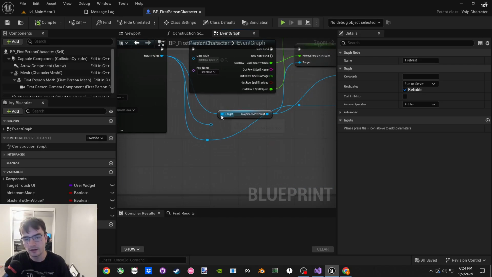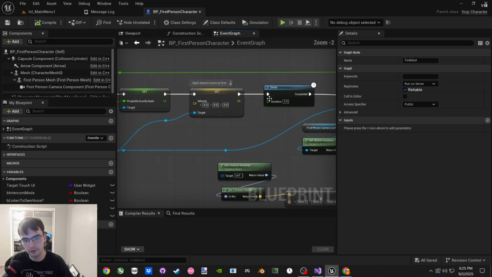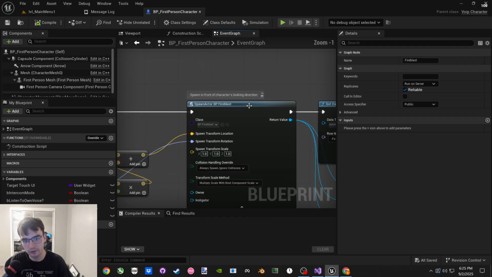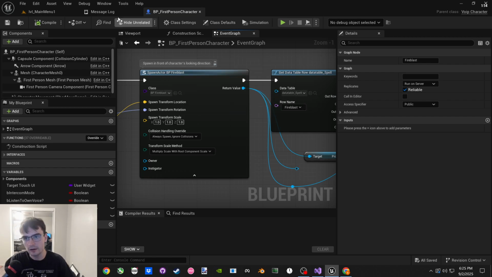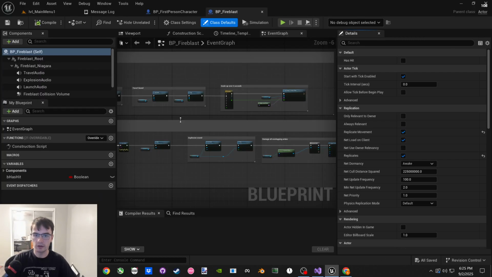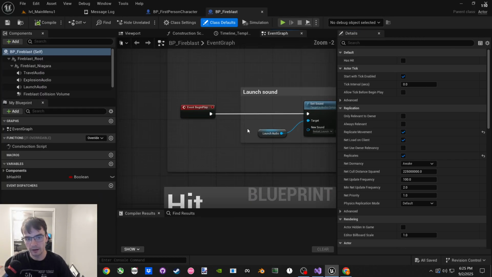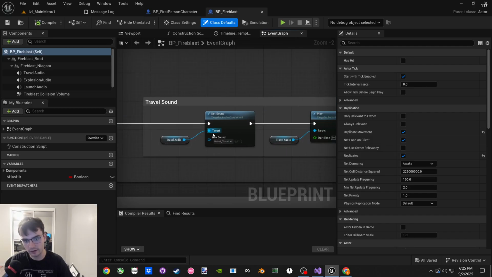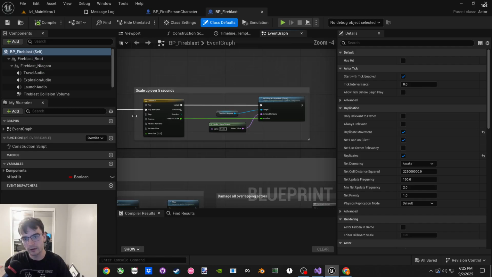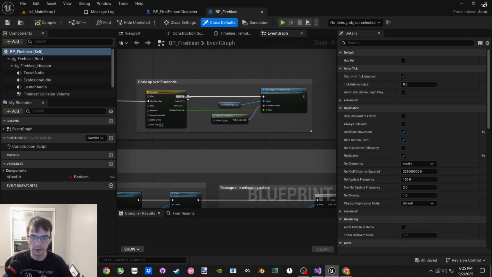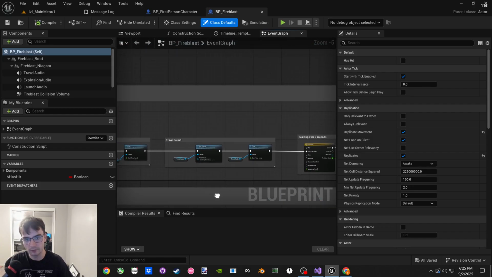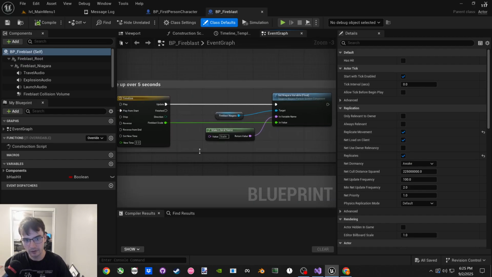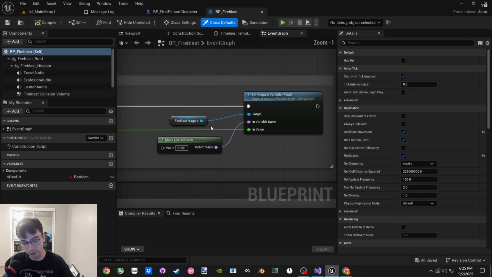You basically have to put the Niagara system inside the object, so you can see here I'm not messing around with any Niagara stuff. I'm just spawning in the object, and the object, can I find it? Yeah, here we go. We can look in the object, and when Fire Blast is spawned, it has a sound. It sets the sound, whatever, because they're different sounds. And actually, in this case, it's going to get bigger and bigger, and then eventually it's going to hit and do stuff. But let me see where the Niagara system is. Here, over 5 seconds, the Niagara system is being updated.